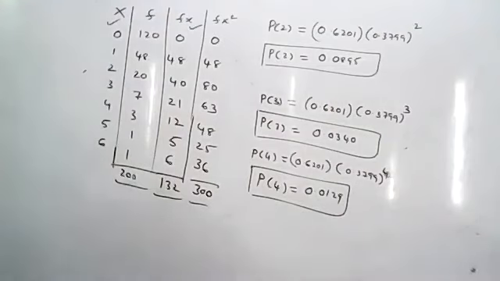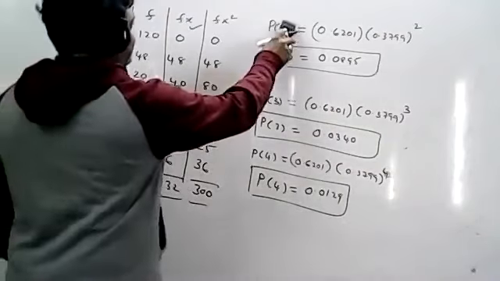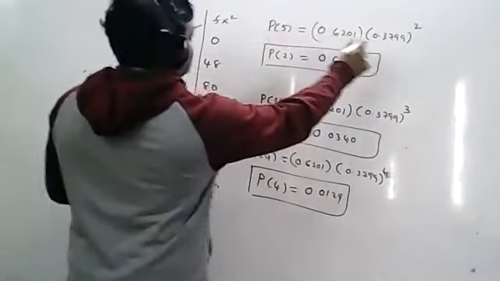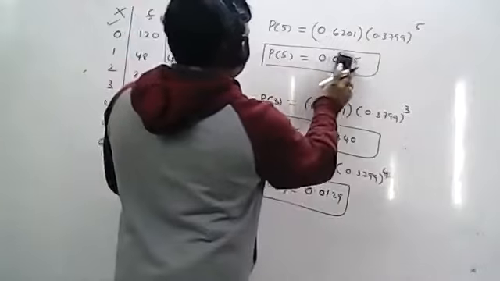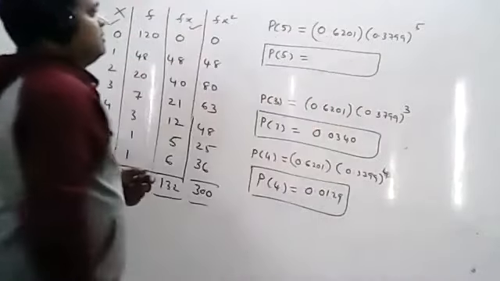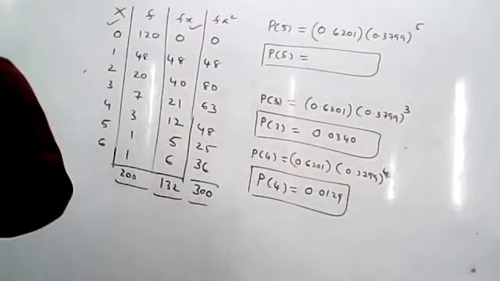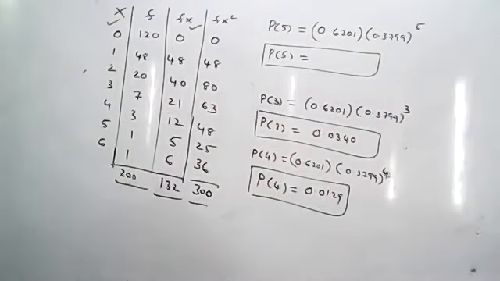Next you have to calculate P of 5. That means whole power 5, so automatically you will get the P of 5 value. After the point, take 4 places. P of 5 is 0.0049.